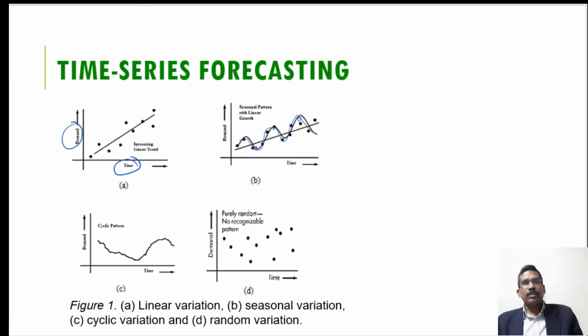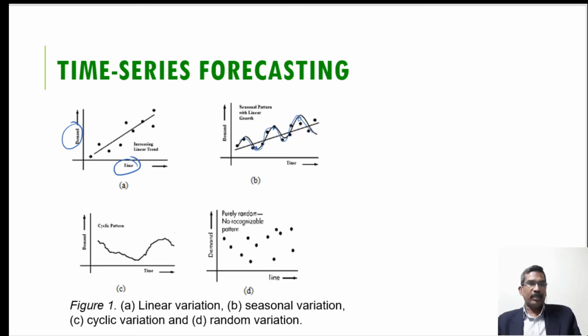There may be some seasonal products like winter clothes, summer clothes or raincoats. The demand for these products in a particular season is high, but in another season it is very low, or you can say zero. Similarly, there may be cyclic repetition in demand. Cyclic repetition means that after a certain period, which may be 2 years, 3 years or 5 years, the demand repeats.